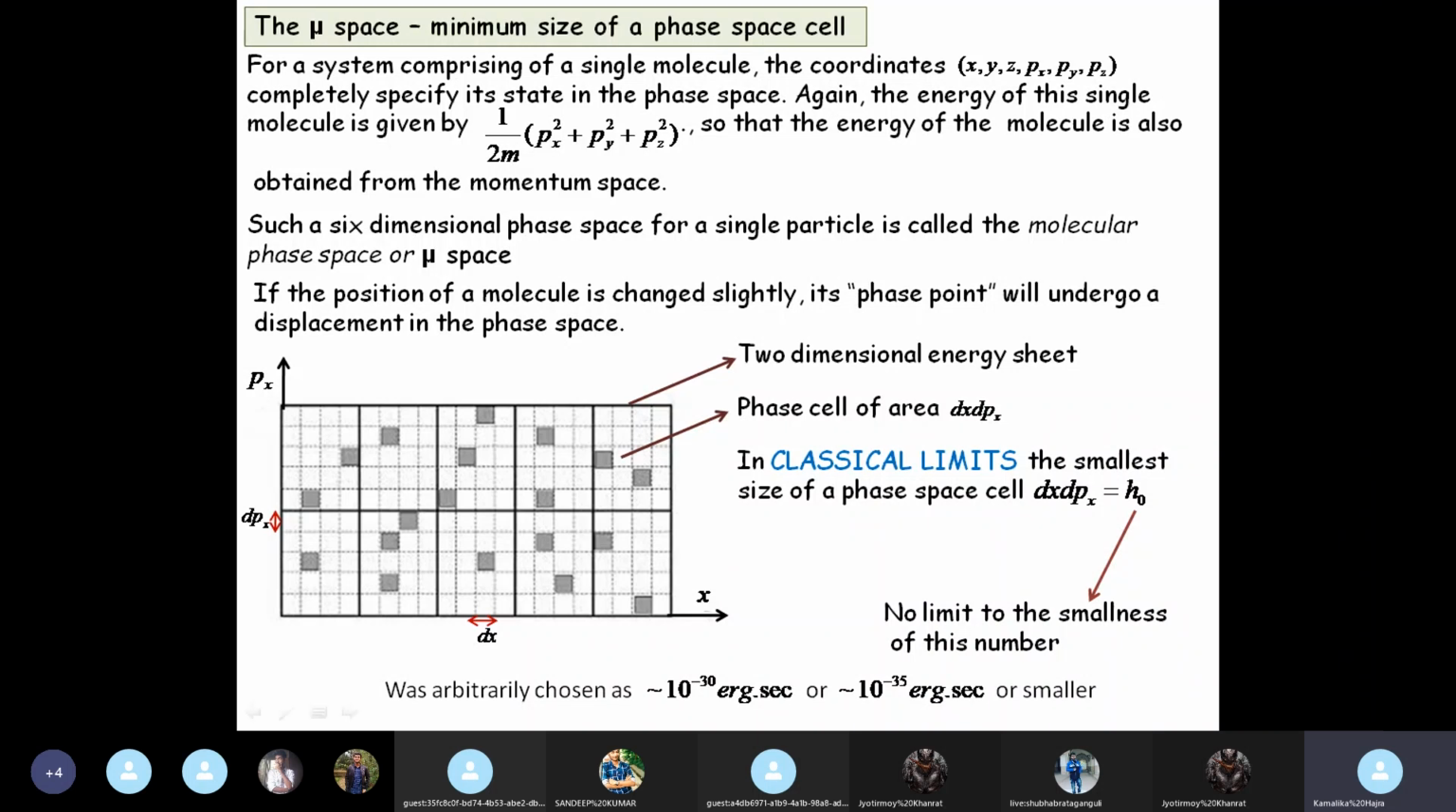Have you got the concept of this phase space and what is a phase space cell? We'll come to it again later on. Any questions from this particular slide?